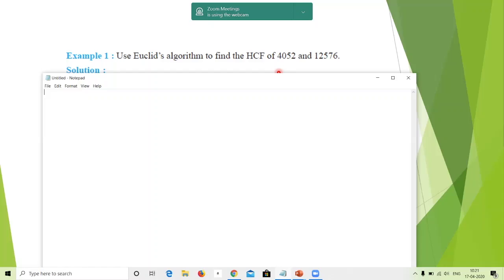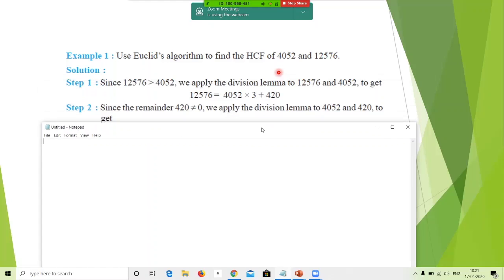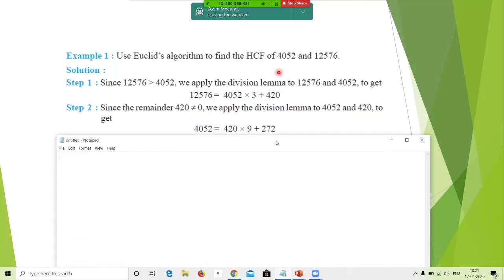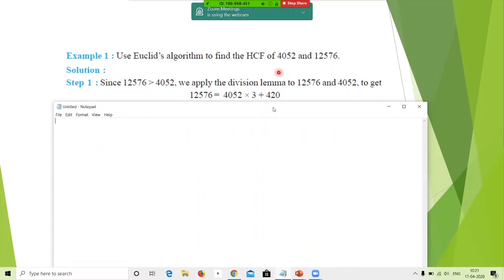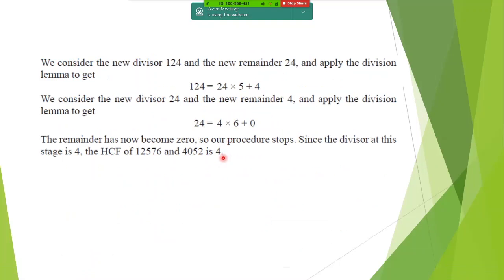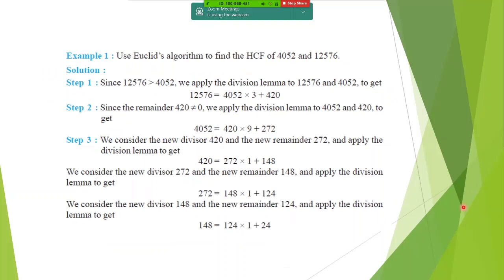HCF is 4. Yes, ma'am. I think it will proceed to the next slide. Fine. All those who are still working on it, please check it out. HCF is 4. Perfectly 4. All those who are still working on it can check on the steps and make it faster.